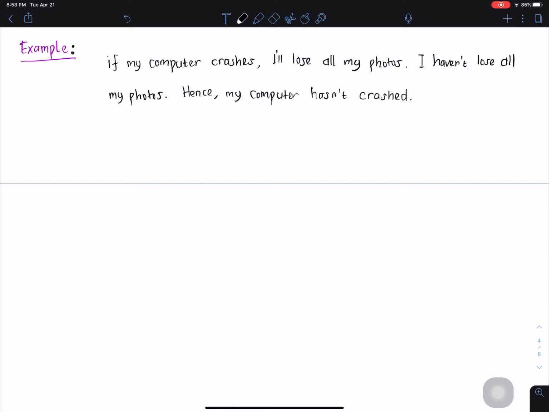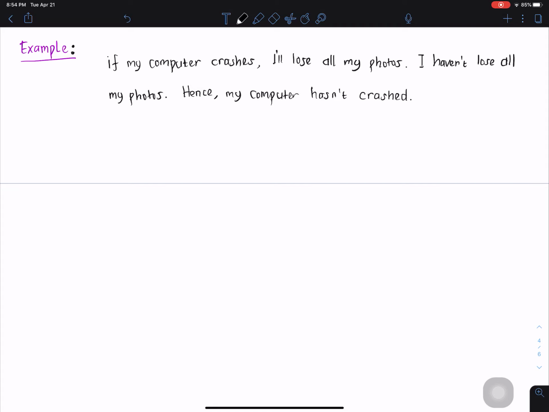By logic, I mean, if we use our own intuition, reading this statement, definitely we can tell that yes, this is valid, because the first statement says if the computer crashes, then you will lose the photos. But the fact that I haven't lost all my photos, so we can say that the computer has not yet crashed. But that one is with intuition, how are we going to prove this? By